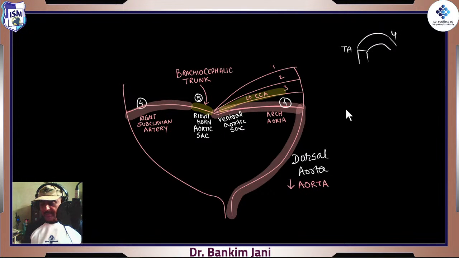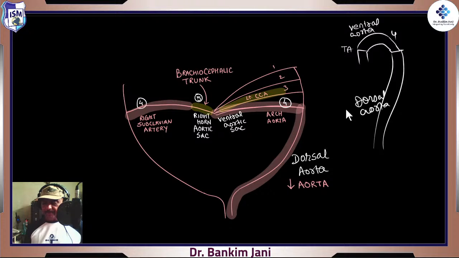So this is one cut, this is the second cut, and this is the ventral aorta and the fourth one. And from here it goes back behind, posteriorly. So this is the dorsal aorta, from which the descending aorta, as it is going down, so it is called the descending aorta. That's how it's formed. Right?